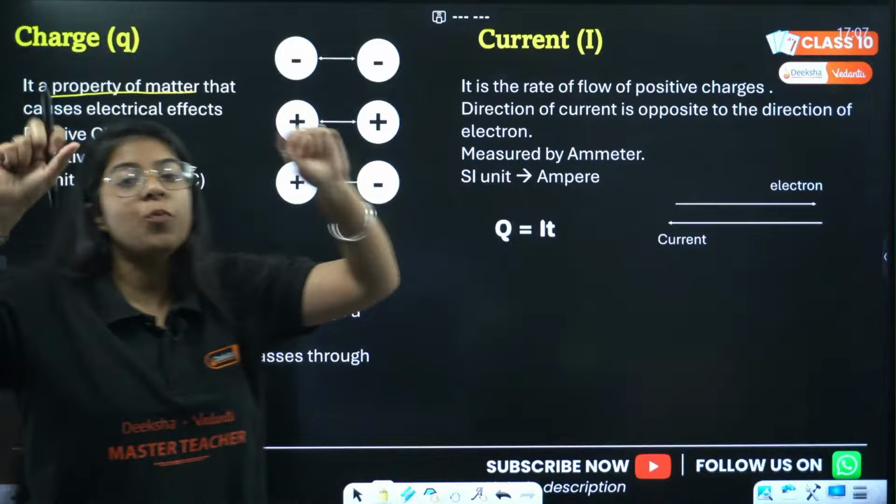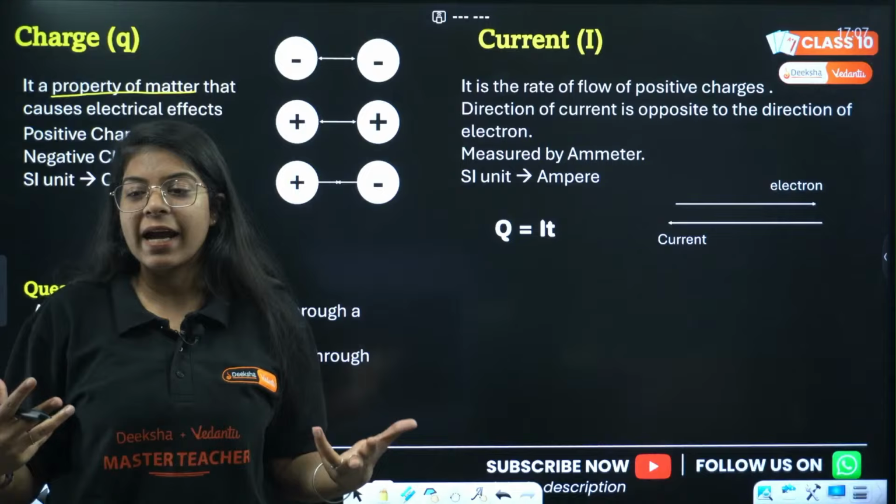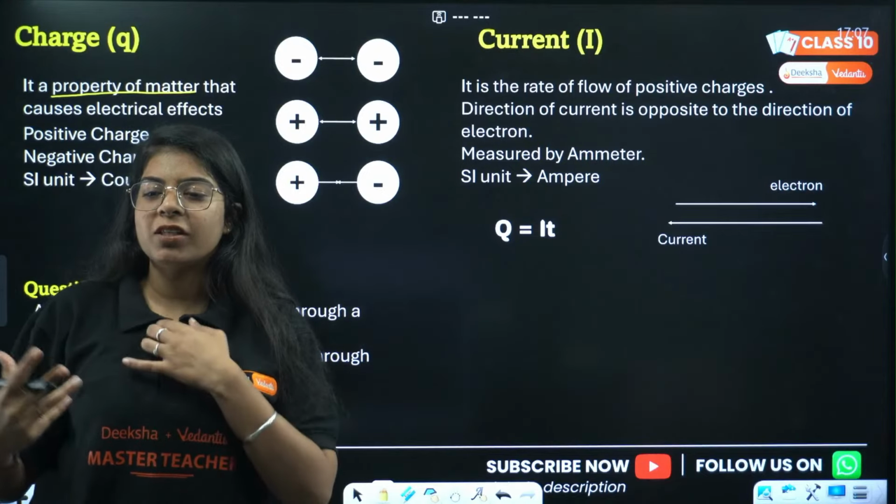If I take two positive charges and bring them near, they will repel each other, right? They will repel each other.